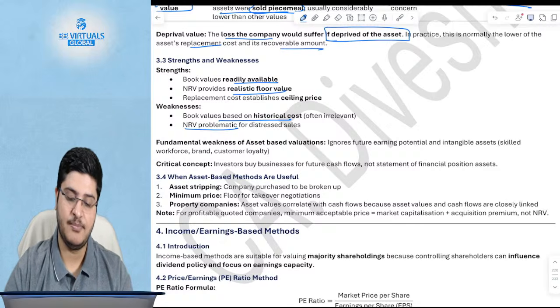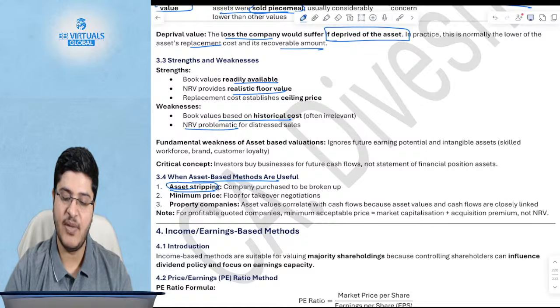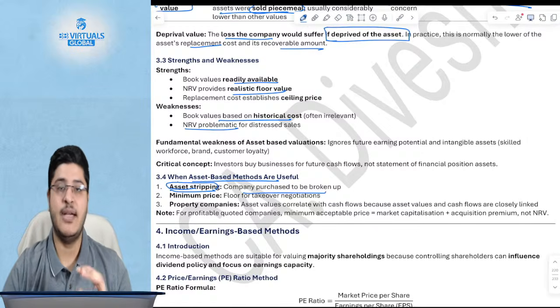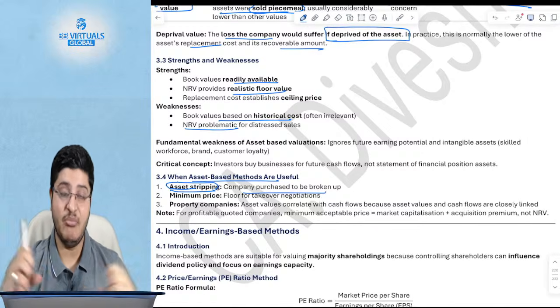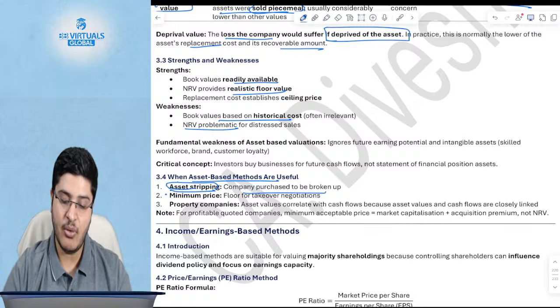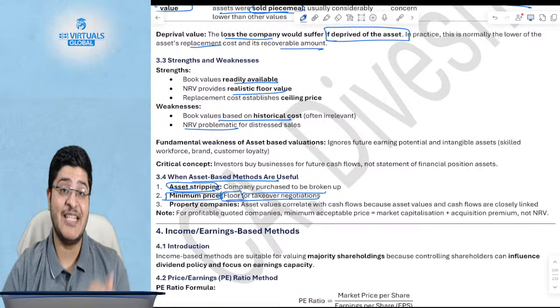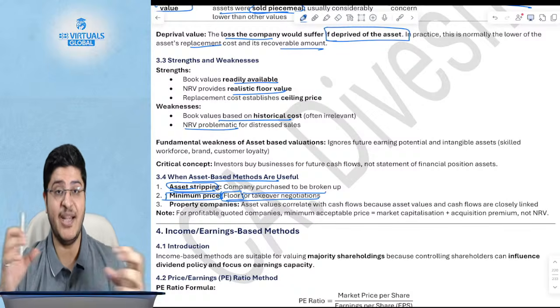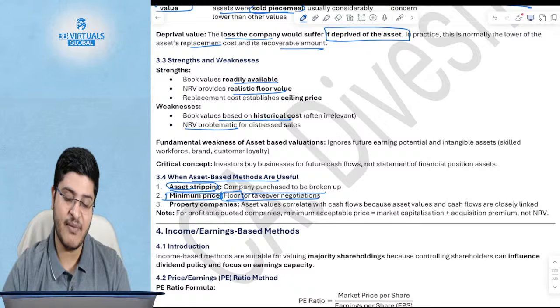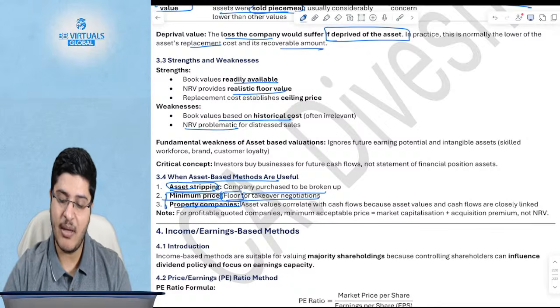Okay. When are the asset-based methods useful? Number one, in case of asset stripping, where the company is purchased to be broken up. When you know that you will not be able to sell the business as it is, you'll break the company into parts and then you sell. Number two, the minimum value is the floor for takeover negotiations. You will say, why should I accept a value which is lower than this? Because even if I break it into parts and I sell, I'm still going to get a minimum of this value. And number three, for property companies, because asset values correlate with the cash flows, the asset values and the cash flows are directly correlated.